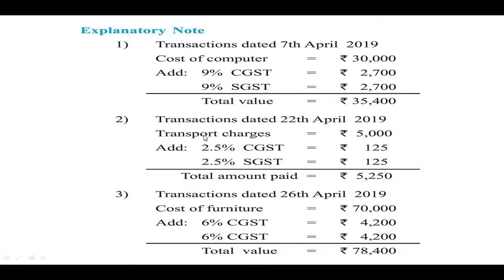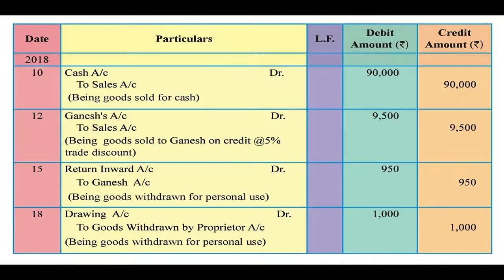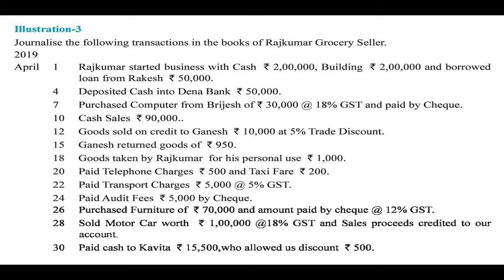Okay, here they have not given the note anyway, but I can explain you orally that goods of rupees 10,000 are sold on credit to Ganesh, and on that 5% trade discount is to be calculated. So we have to take 5% of rupees 10,000, that comes to rupees 500. So 500 is the trade discount which we have to subtract from this 10,000. So 10,000 minus 500 will be 9,500.